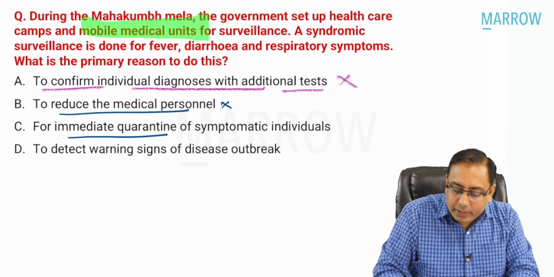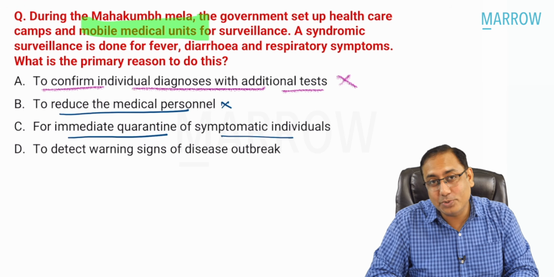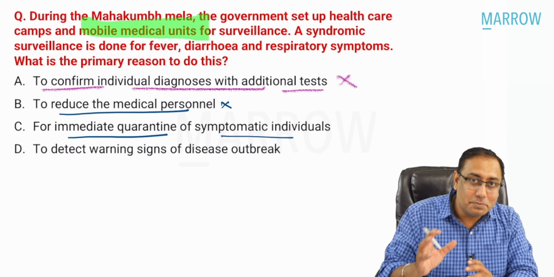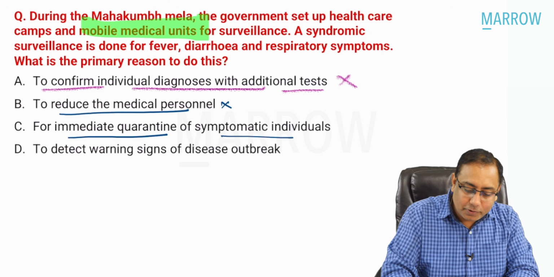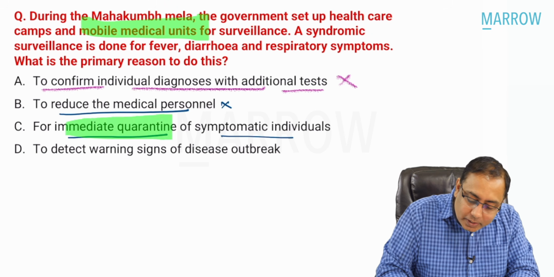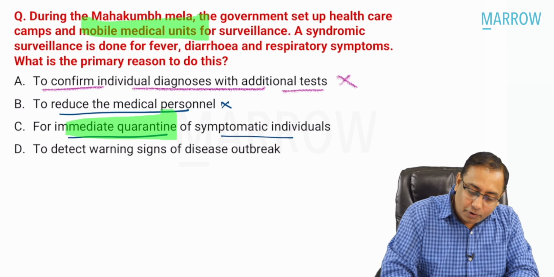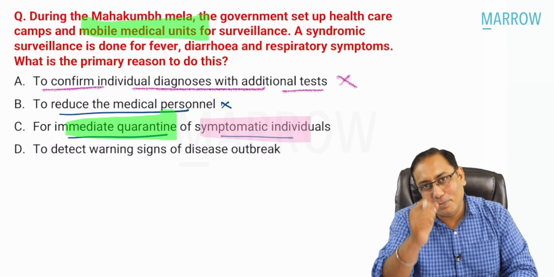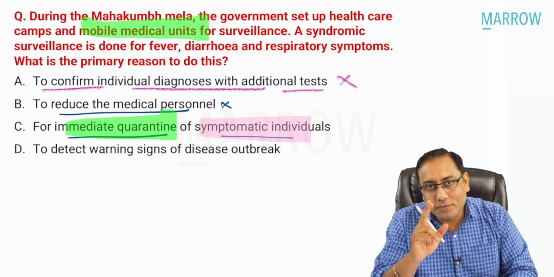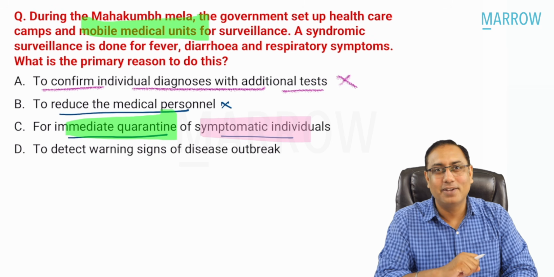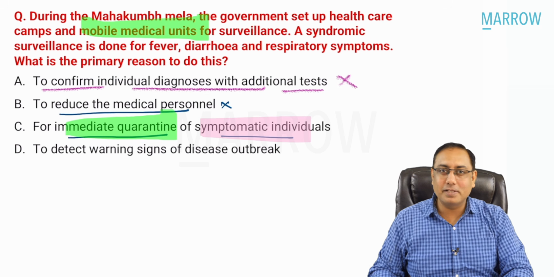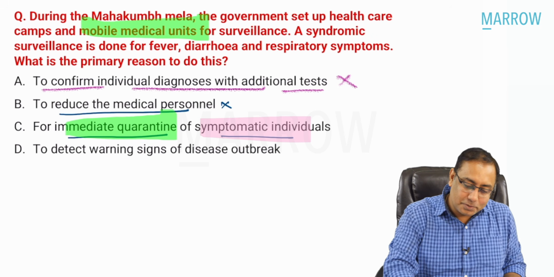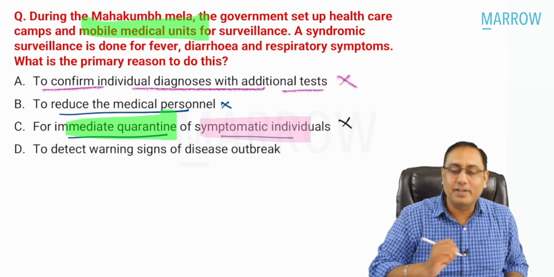For immediate quarantine of symptomatic individuals, yes, this could have been making sense, but the problem in this option, I will tell you, many of you must have already understood. The question says symptomatic people. How can you quarantine the symptomatic people? Quarantine is done for apparently healthy individuals, na? For symptomatic people we do isolation. So that is not the correct answer. So option C is also not a correct answer.